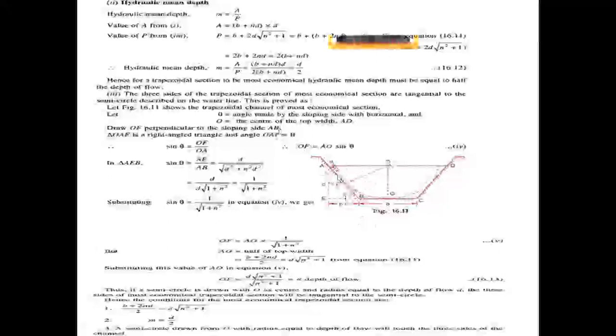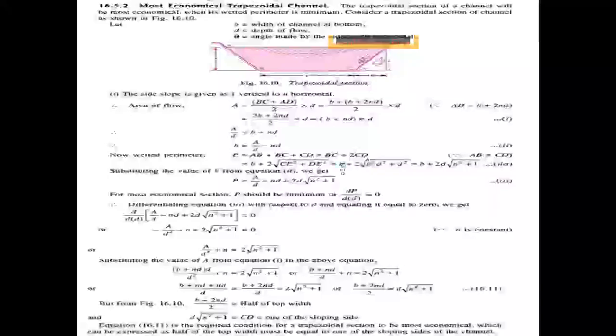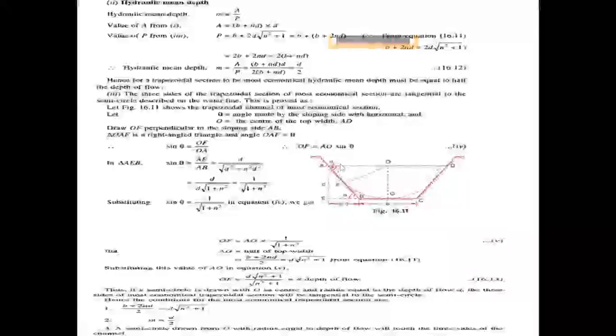Now consider the triangle OAF, a right angle triangle, where angle OAF equals theta. In the triangle OAF, OF equals AO sin theta.